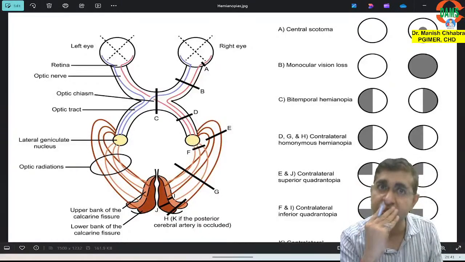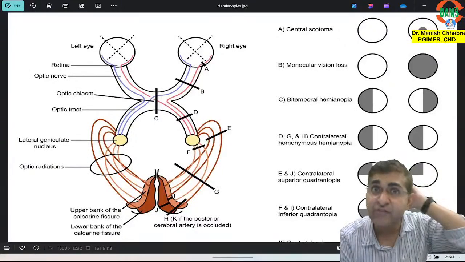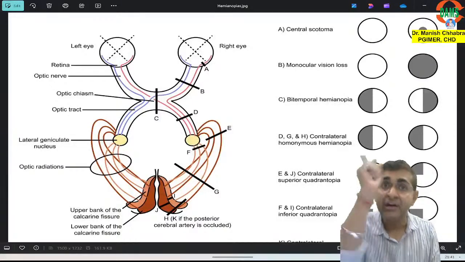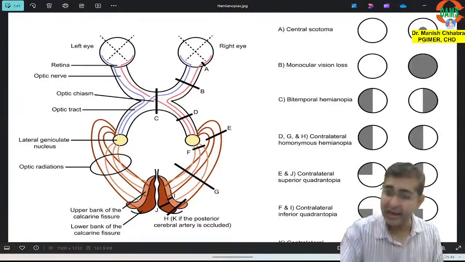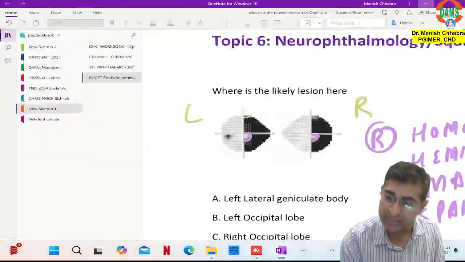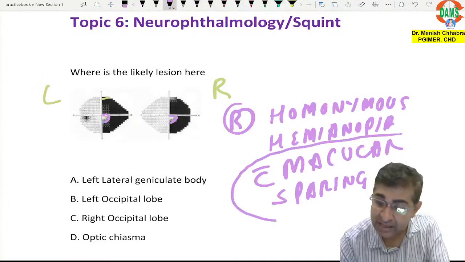Have you understood this? Now, ideally, if there is damage to the left part of the occipital lobe, you should get right homonymous hemianopia. But here in the image, it is not plain right homonymous hemianopia, boys and girls. It is right homonymous hemianopia with macular sparing.